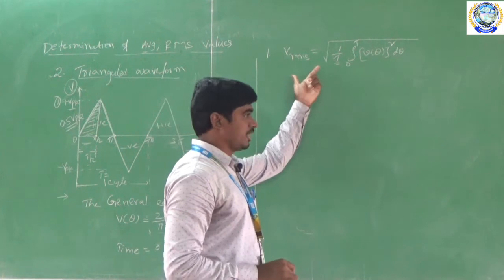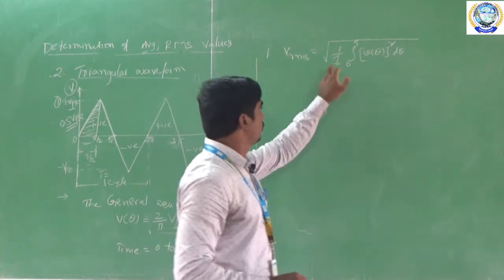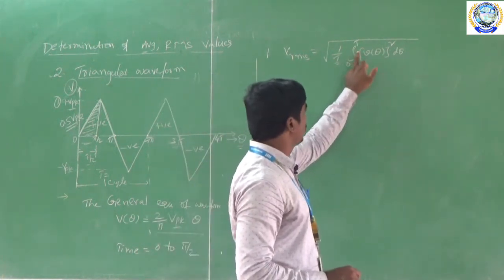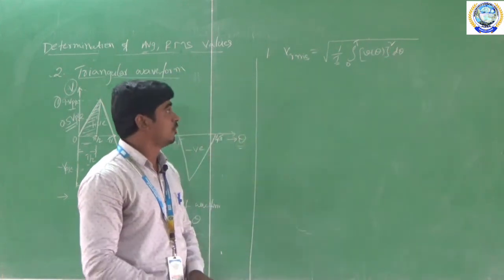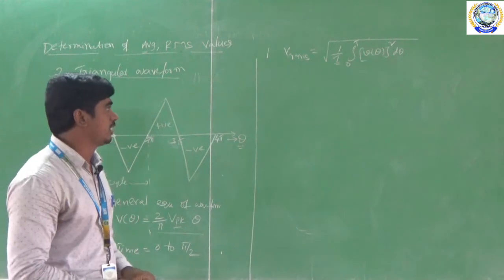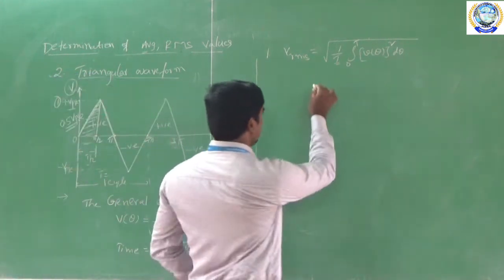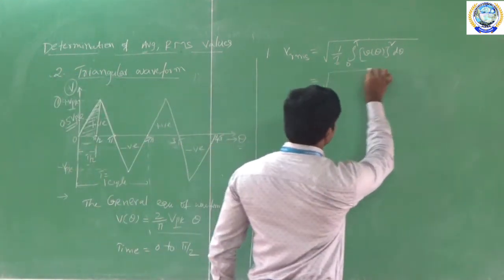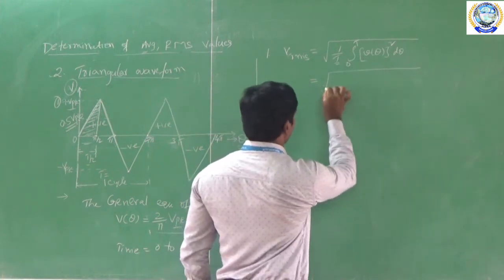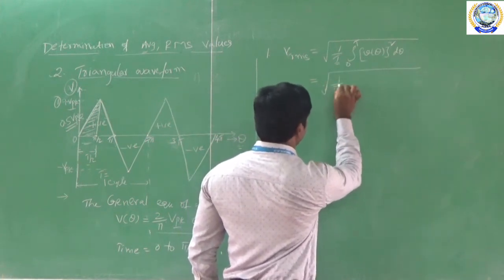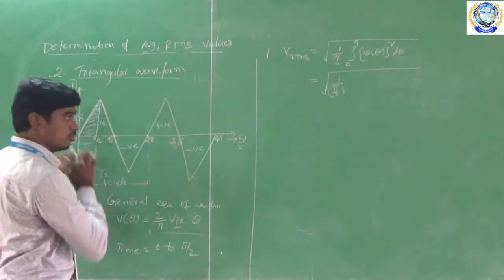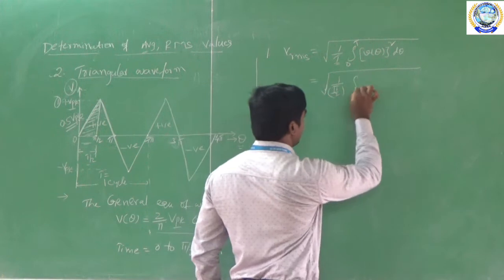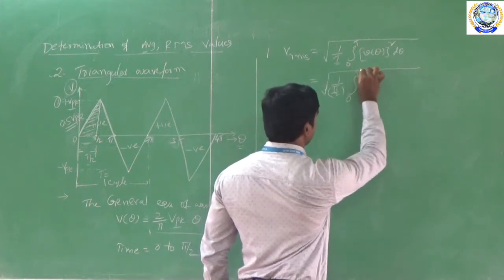So to derive this VRMS value, this is the formula. Square root of 1 by T, 0 to T, V of theta square into d theta. So this is the general formula to calculate the RMS value of any quantity. So here I consider 1 by T is equal to 1 by pi by 2, and integration from 0 to pi by 2.